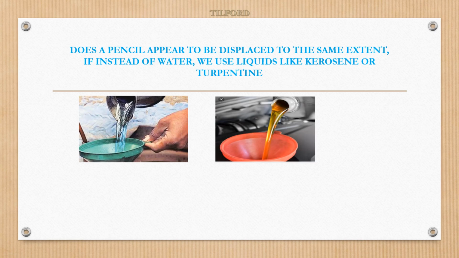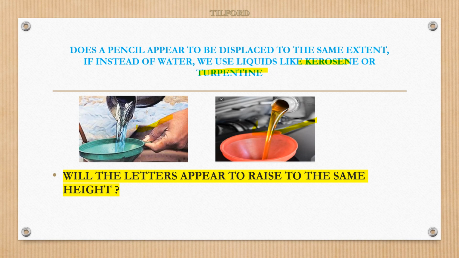But here my question: instead of water, if we use liquids like kerosene or turpentine, does it displace to the same extent?